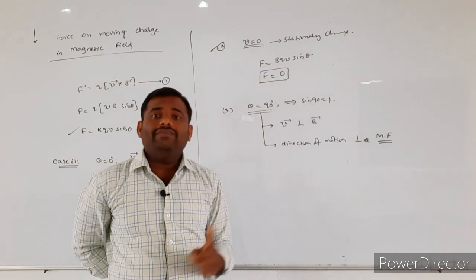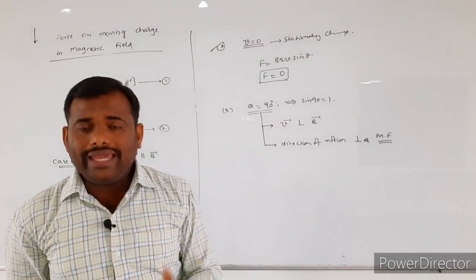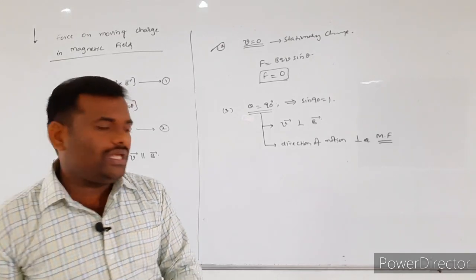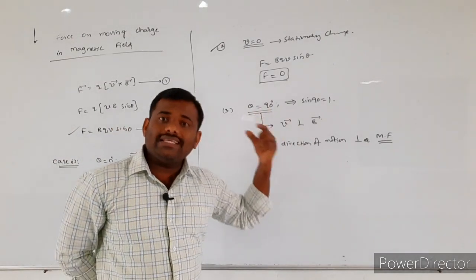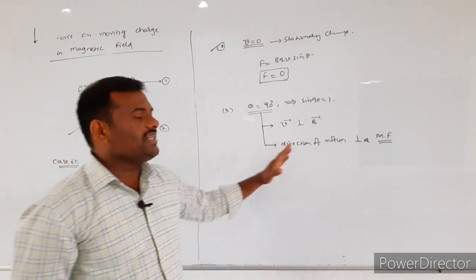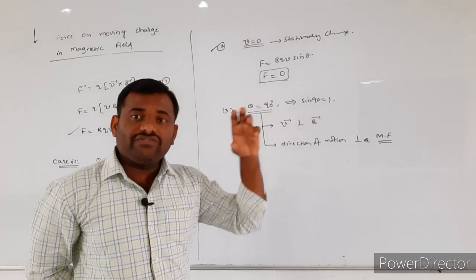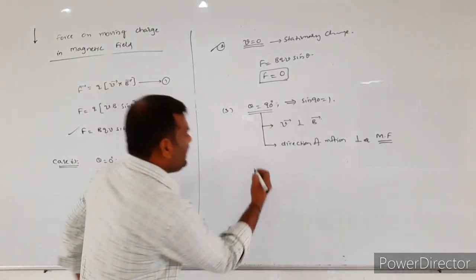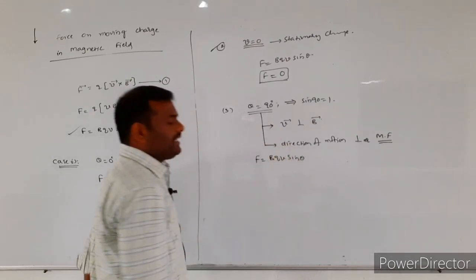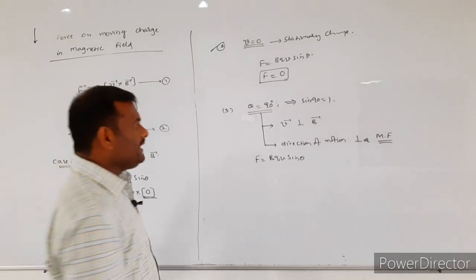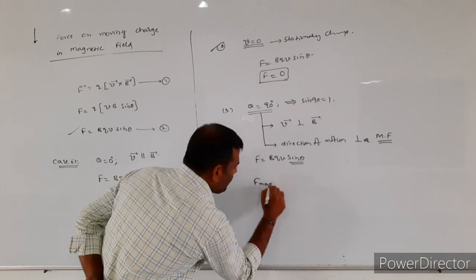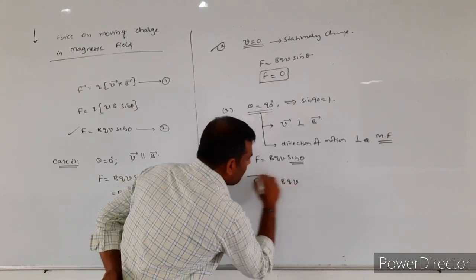If the charged particle enters perpendicular to the direction of the magnetic field, in this case the charged particle experiences maximum force. We will see how. F is equal to, we know the formula, BQV sin theta. If the sin theta value is equal to 1, the force becomes maximum. F maximum is equal to